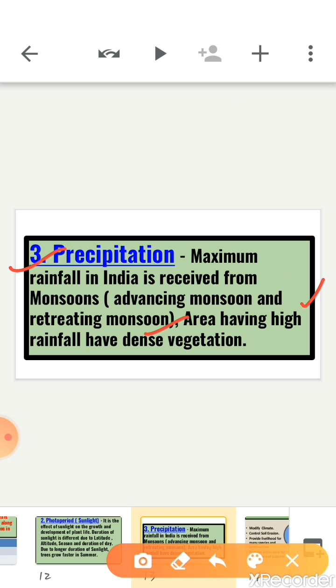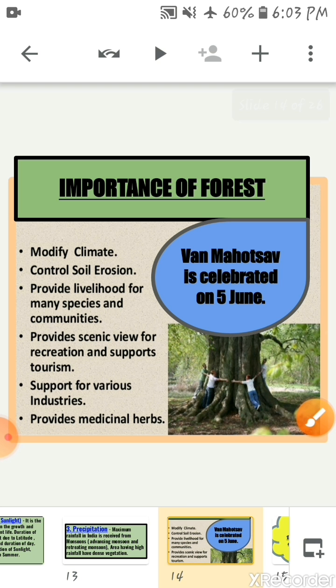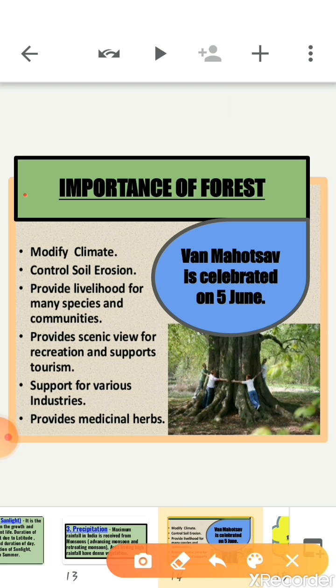For example, the western slopes of the Western Ghats are covered with thick forest and the eastern slopes are not, because the western slopes receive a higher amount of precipitation. Is it clear?